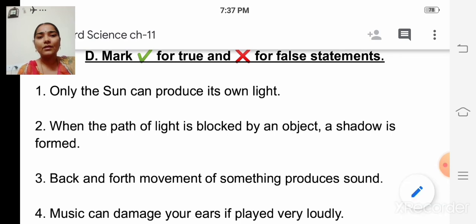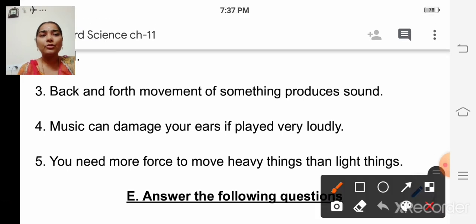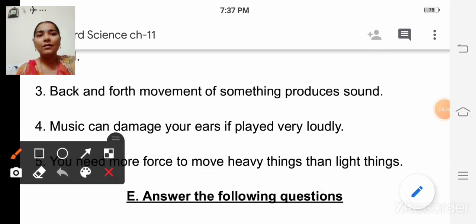The third question, back and forth movement of something produces sound. True or false? It's true, isn't it? The sound is produced when something moves back and forth very fast. So we have to put tick mark.